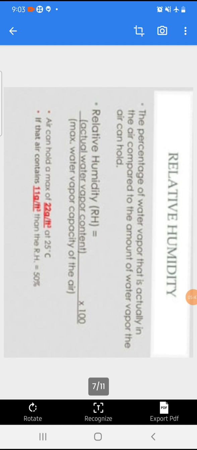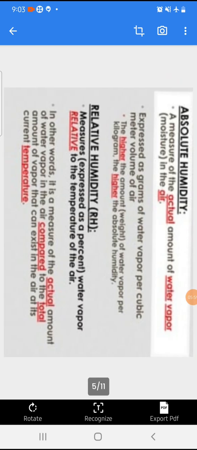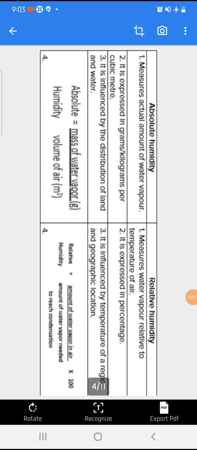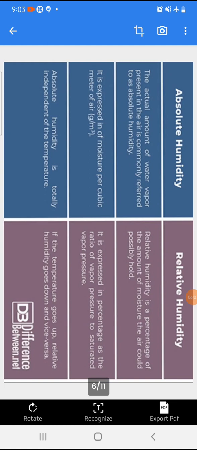So it is written, relative humidity is actual water vapor content divided by maximum water vapor capacity of the air into 100. Okay, so what are the differences between absolute humidity and relative humidity? First point, you can write the definition of absolute and relative humidity. The actual amount of water vapor present in the air is commonly referred to as absolute humidity.